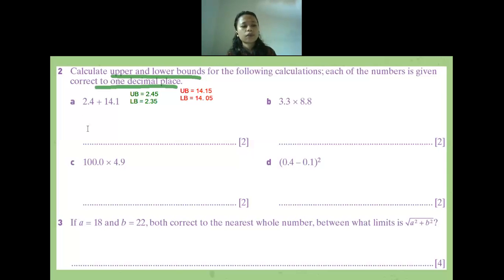So what is the upper bound of this calculation? How many plus how many? 2.45 plus 2.45 plus 14.15. How many will it be? 16.6. Okay, is there anyone confused?